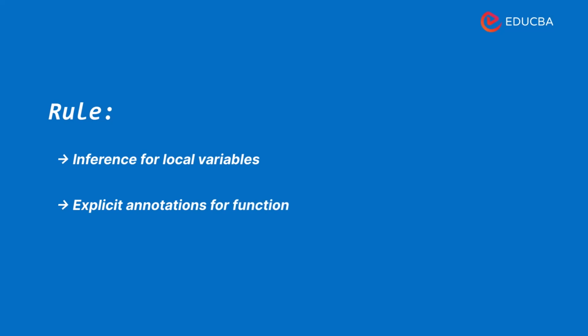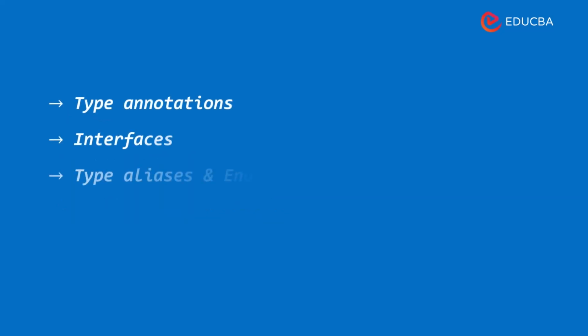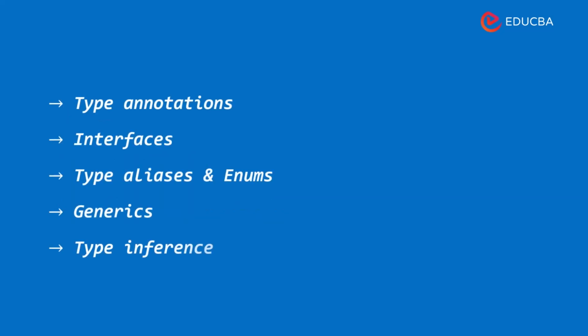So those are the 5 essential TypeScript concepts. Type annotations, interfaces, type aliases and enums, generics, and type inference. TypeScript makes your JavaScript more predictable, scalable, and professional.